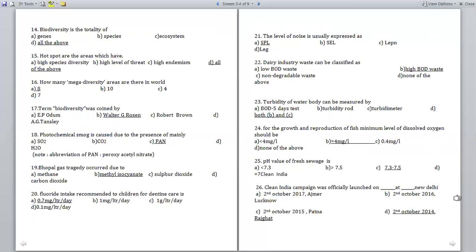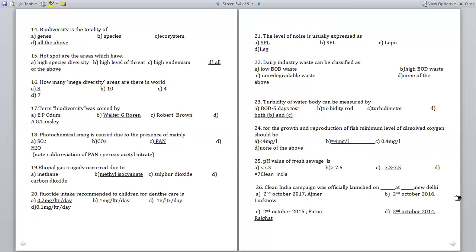The next question: the term biodiversity was coined by whom? Option A, E.P. Odum; option B, Walter G. Rosen; option C, Robert Brown; option D, A.G. Tansley. The answer is Walter G. Rosen. In the period of 1928, he coined the term biodiversity.